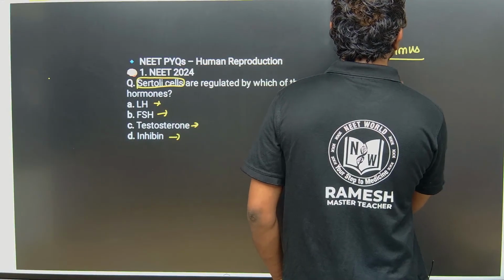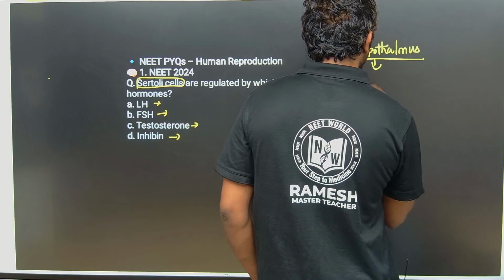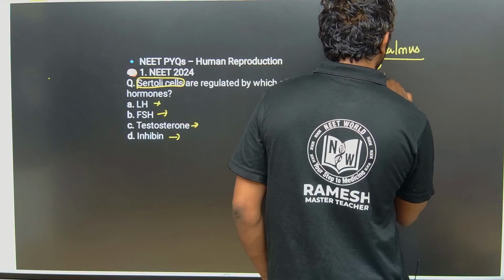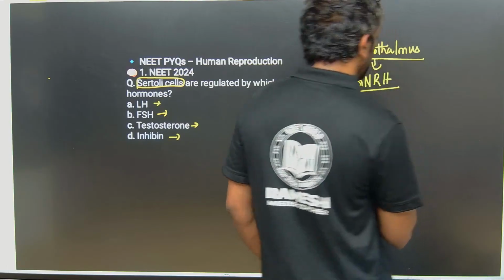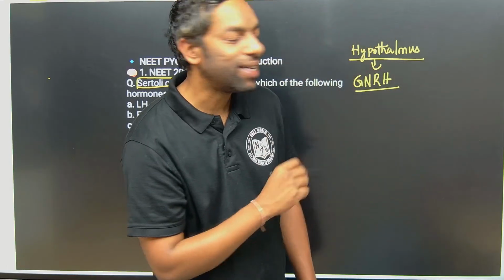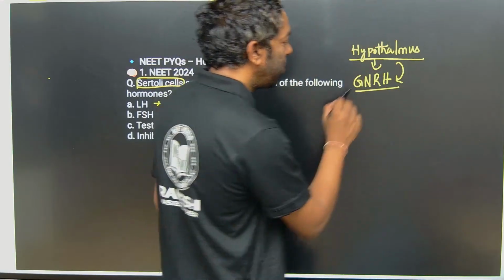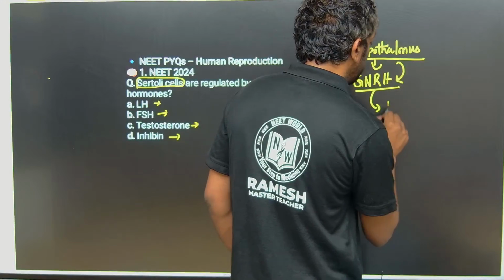The hypothalamus produces gonadotropin releasing hormone, GnRH. The hypothalamus gives the signal to the pituitary gland.